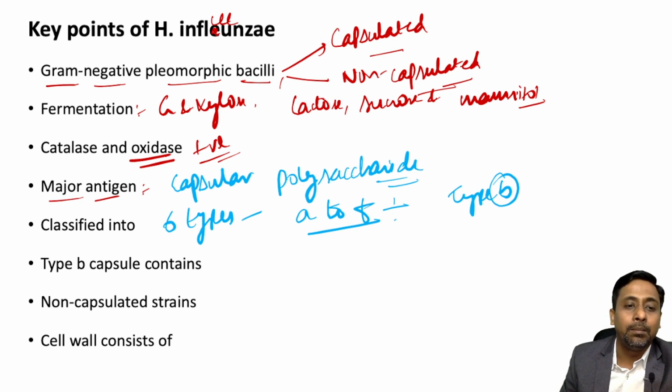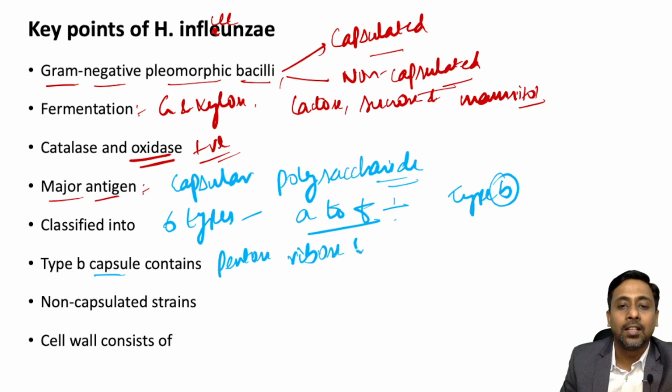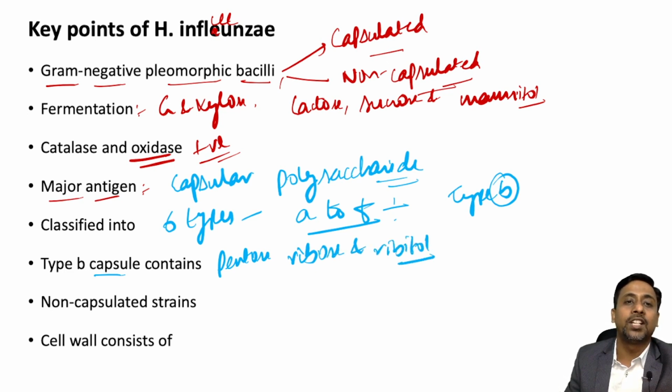The type B capsule contains pentose sugars, that is ribose and ribitol, instead of the hexose and hexosamines present in other capsular types.